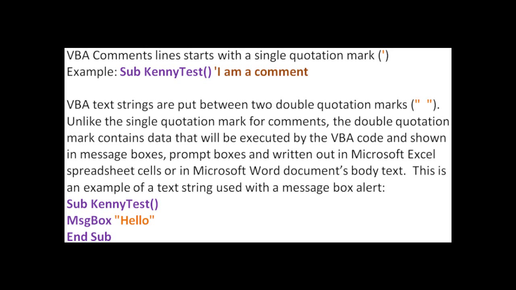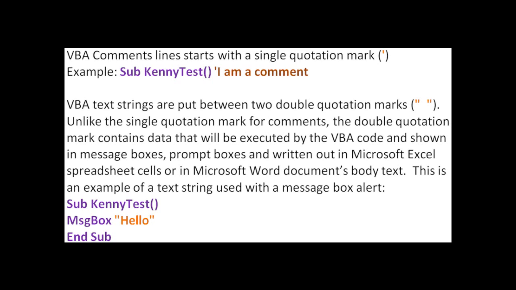VBA comment lines start with a single quotation mark. Here's an example. You see that the VBA coding is purple text. The comment is all in brown. It starts with that single quotation mark.